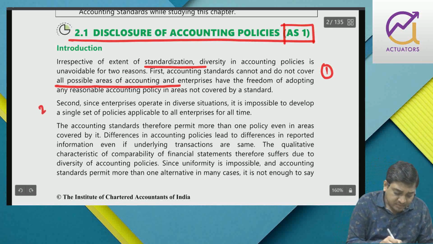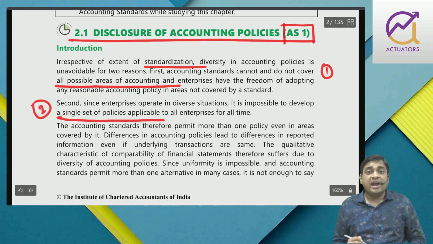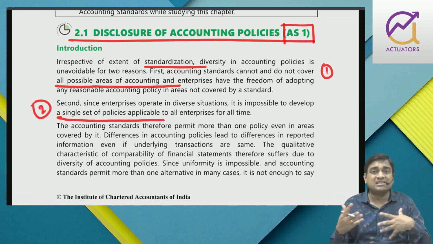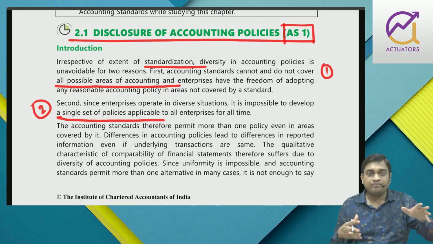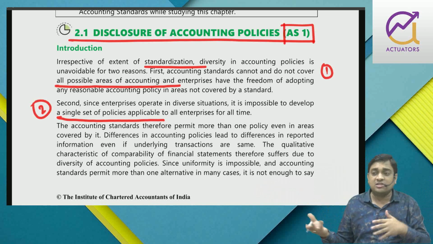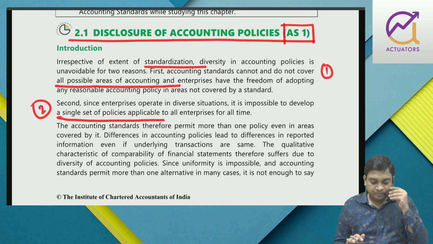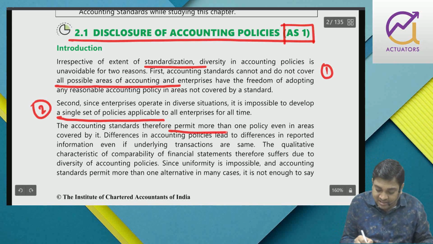Number two, it is impossible to give a single set of policies because enterprises operate in different environments, different conditions. So you cannot give a single set of uniform principles that everyone has to follow. No, I am working in different conditions. It may not be possible for me to follow this particular principle, right? So you will find that in an accounting standard there is more than one policy.